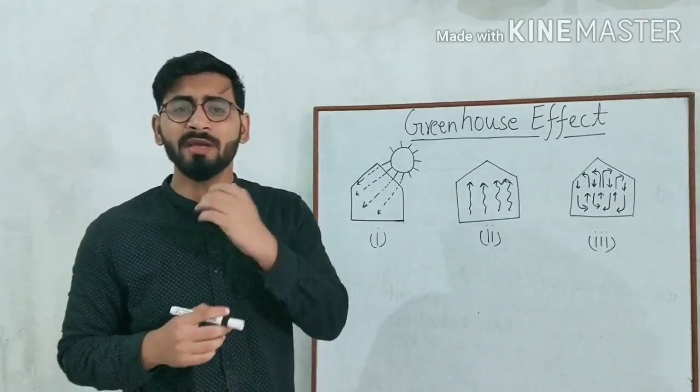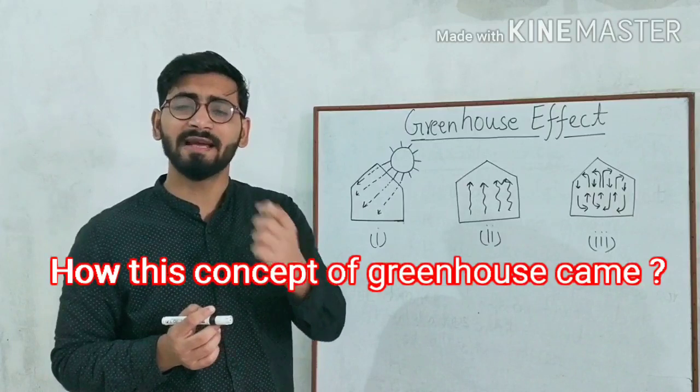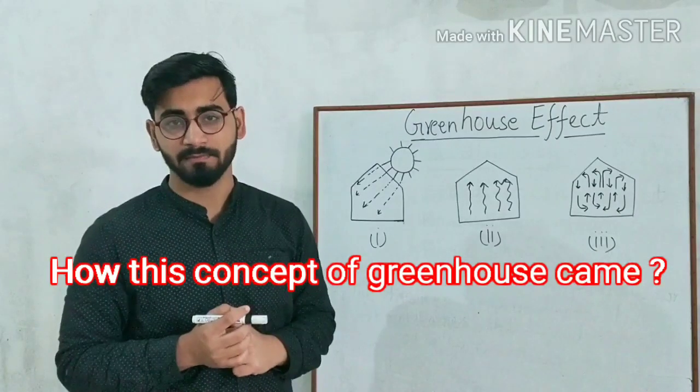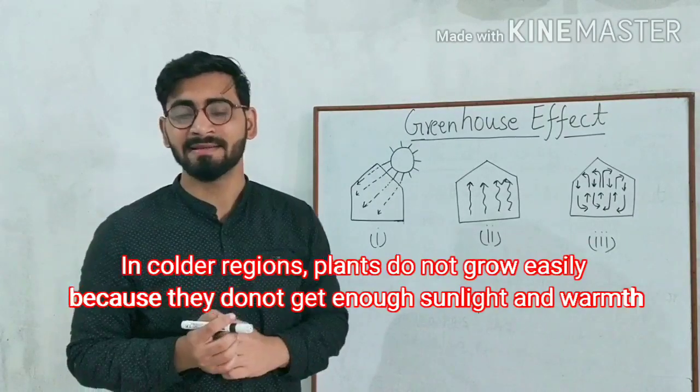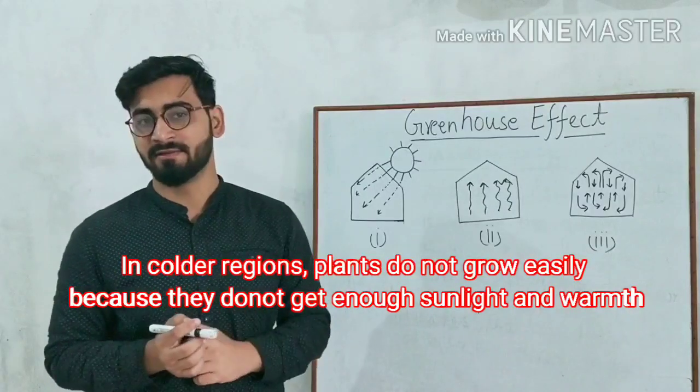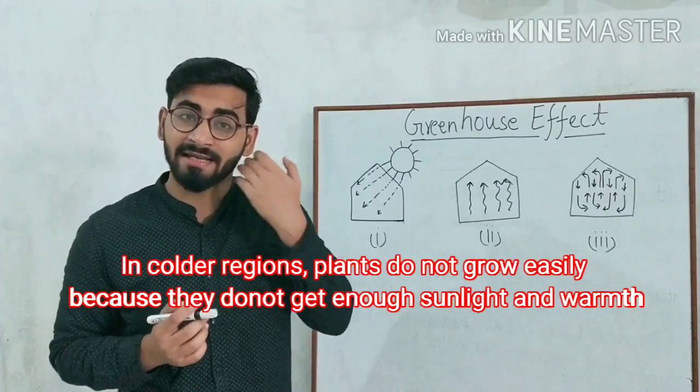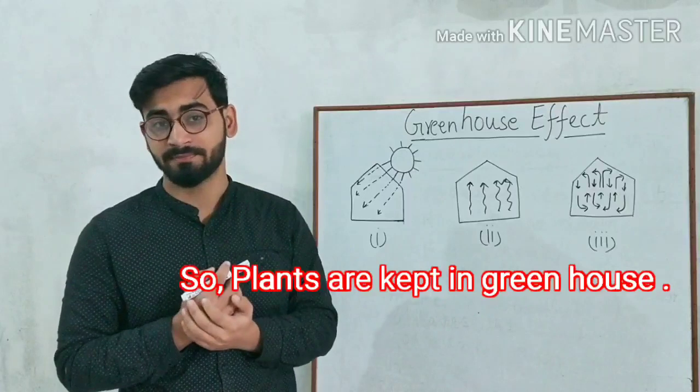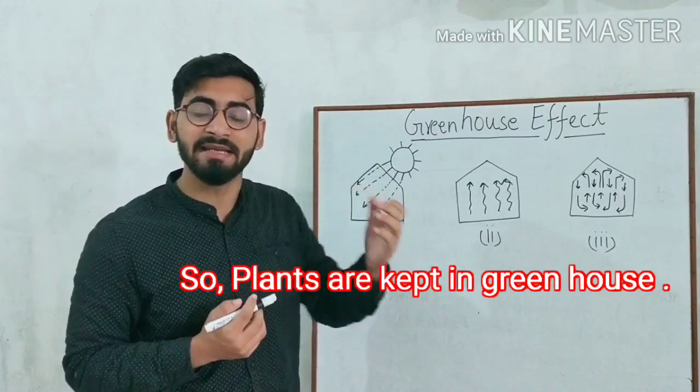Now you may be thinking how this concept of greenhouse came. Actually, in colder regions, plants do not grow easily because they do not get enough sunlight and warmth. So they are kept in the greenhouse.